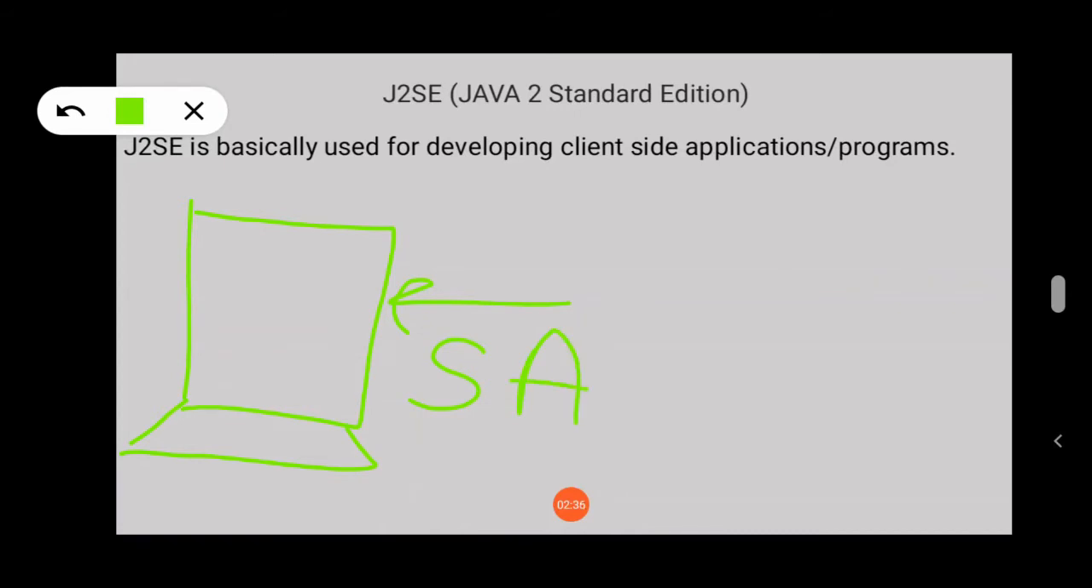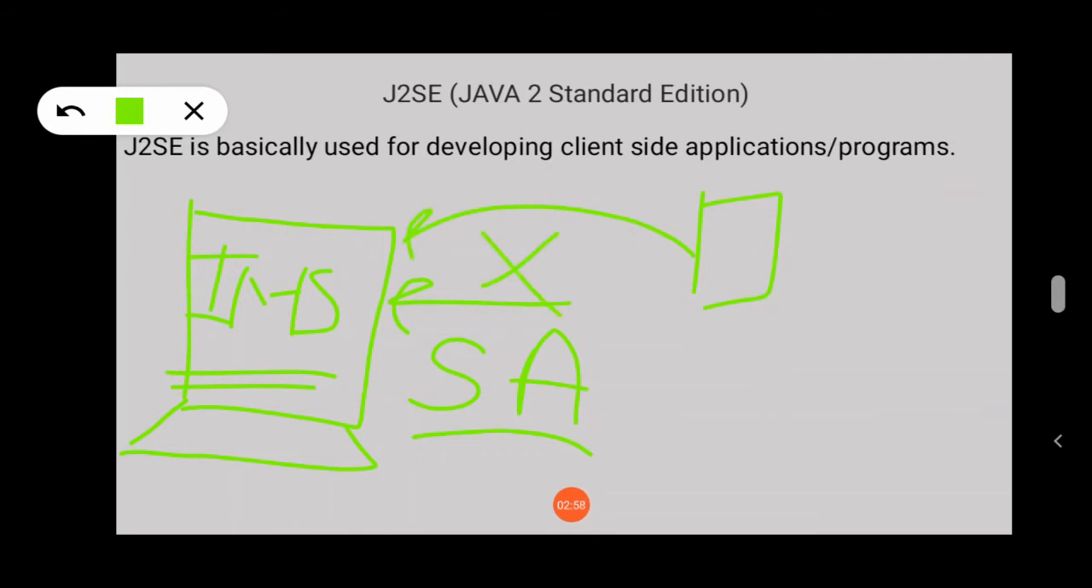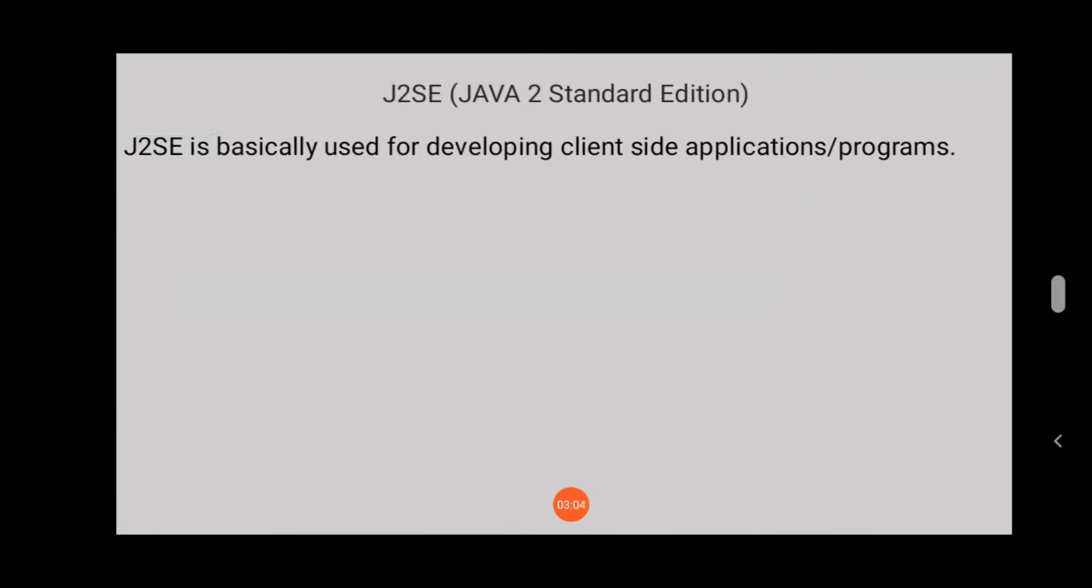This is your system which is available in your shop. You can access your inventory management system only and only in this application. Whenever you want to access the inventory management system, you have to access your standalone system. From another system you cannot access this. Such a kind of application is called a desktop application or a client-side application. And to build a client-side application we use J2SE.